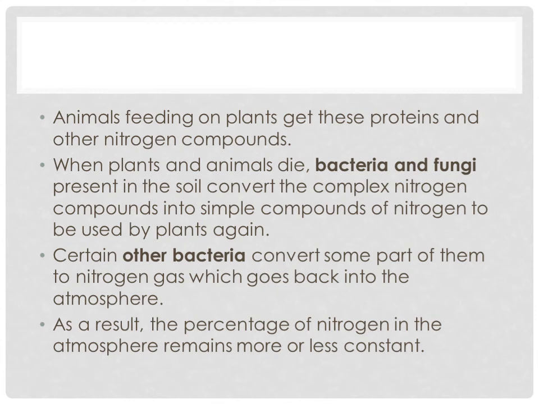Certain other bacteria, the denitrifying bacteria, you have this Nostoc and Anabaena. There are denitrifying bacteria present in the soil, which convert some part of the compounds of nitrogen into nitrogen gas, which goes back into the atmosphere. As a result, the percentage of nitrogen in the atmosphere remains more or less constant. So this is how the nitrogen in the atmosphere is maintained by the action of microorganisms.